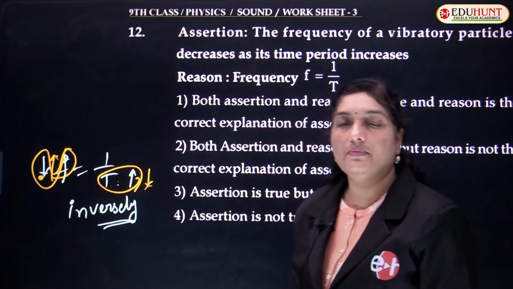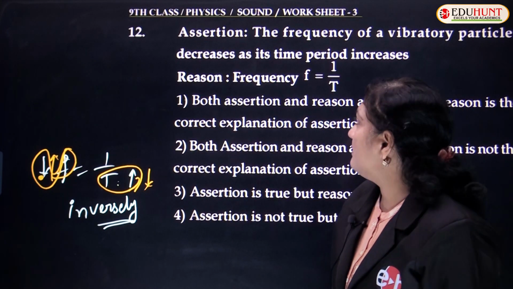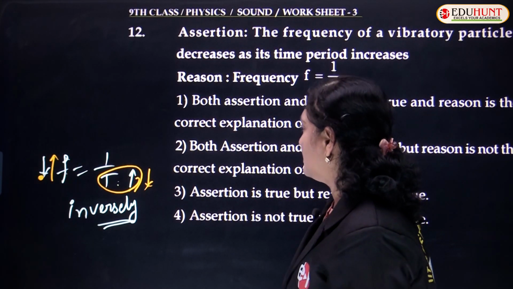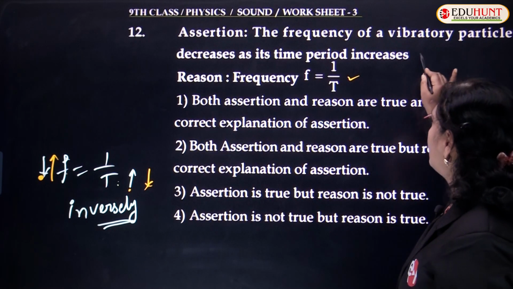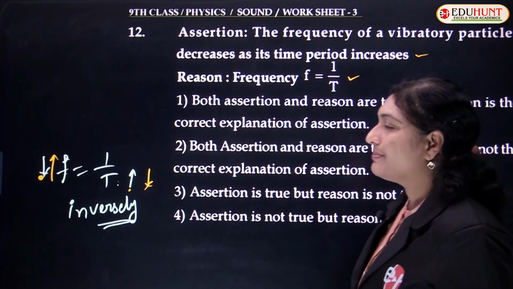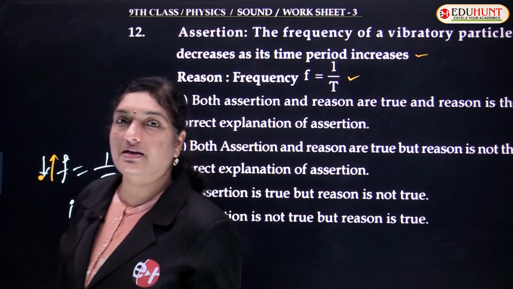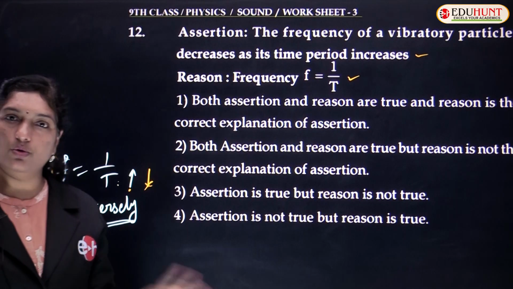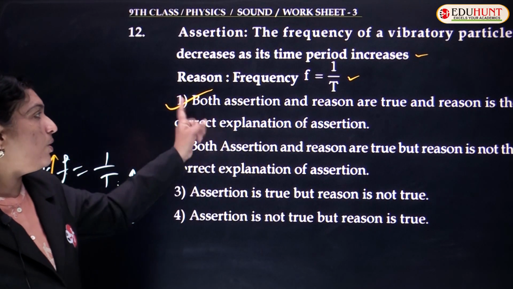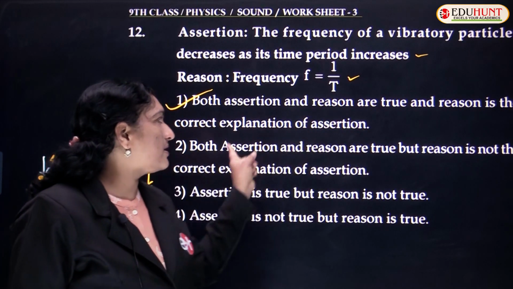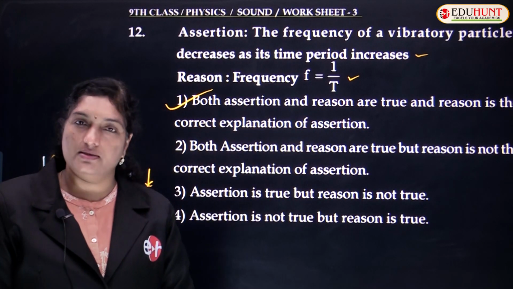Whenever the time period increases, the frequency of a particle decreases. Yes or no? Yes. What is the reason behind that? Because f is inversely proportional, f is equal to 1 by t. This is the reason and this is the correct statement. So we can conclude that both assertion and reason hold good, and the correct option is that both assertion and reason are true, and the reason is the correct explanation of the assertion.